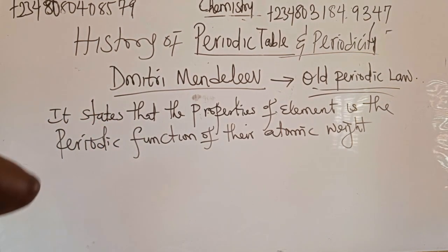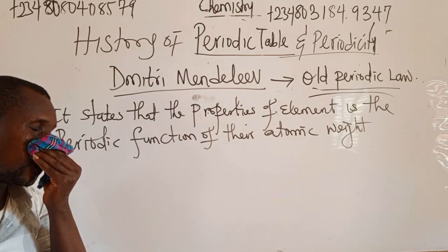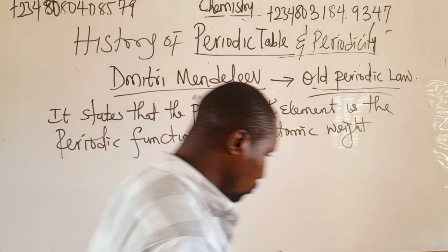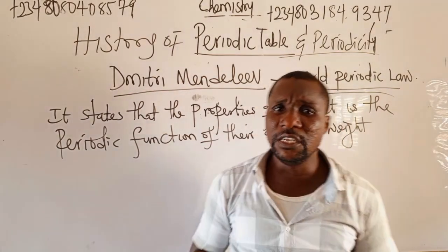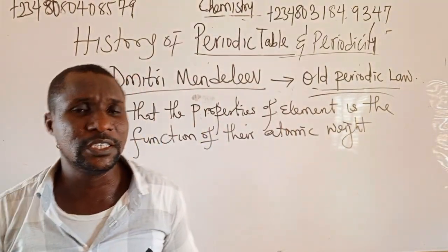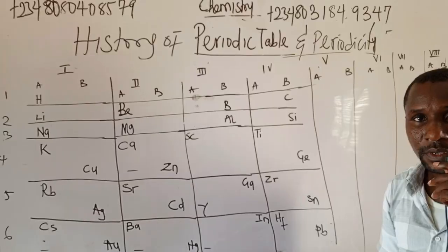Old periodic law. That means he arranged elements in order of atomic weight. He arranged elements in order of atomic weight. Let us look at that. Let us look at the periodic table of Mendeleev.